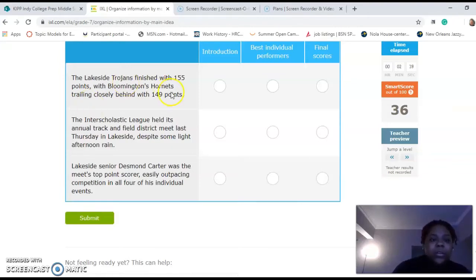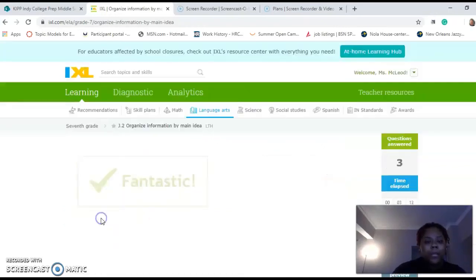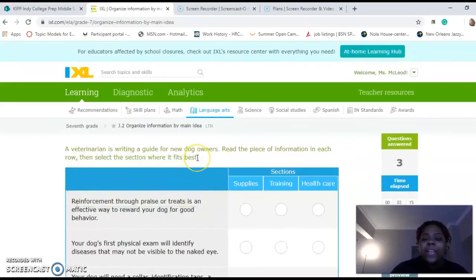So, this one starts with final scores. And the key words that let us know this is a final score are finished, trailing closely behind. Those are the key words that let me know this is the final score. Introduction. We know that this is an introduction because it tells us what's going on, who's hosting the event, and when it happened. And then this one, the biggest key thing that tells us that this is about an individual performance is that they give us specifically who. All right, we're at a 50 SMART score.